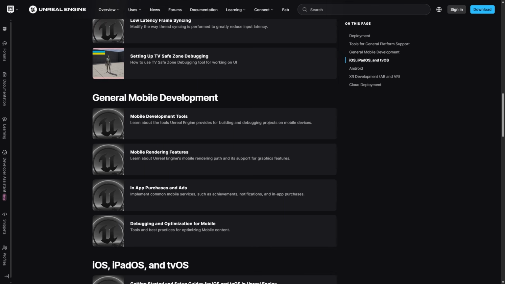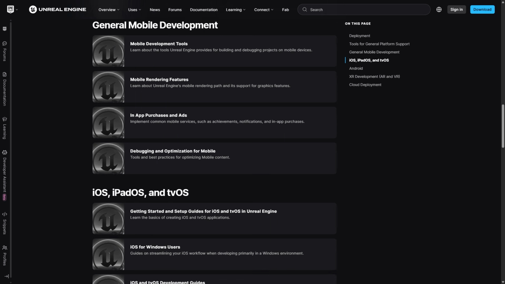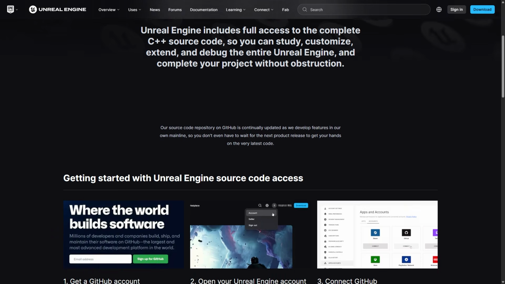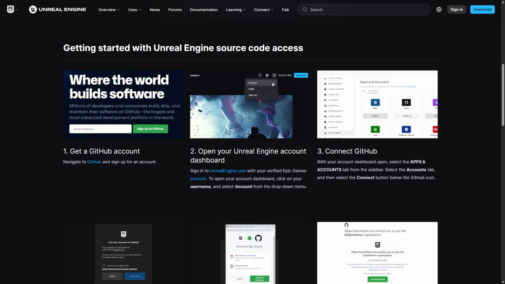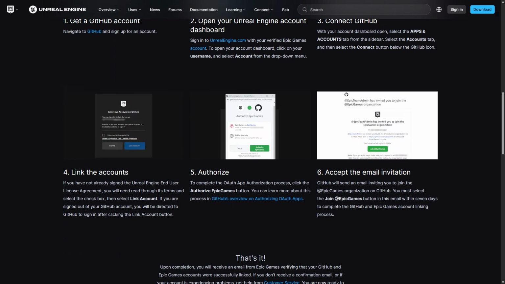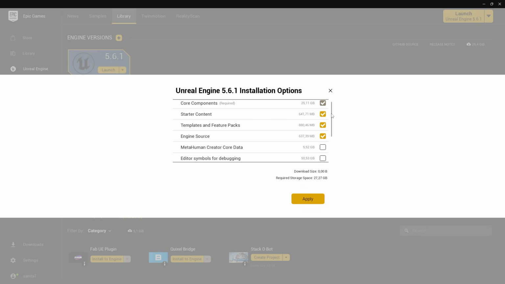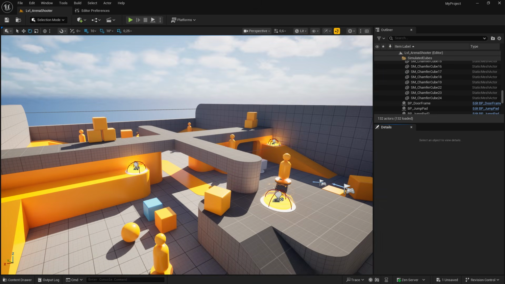For example, to develop and package for macOS, you'll need a macOS device with Xcode installed. On the other hand, developing and packaging for consoles requires obtaining the source code and compiling Unreal Engine. It cannot use the pre-compiled version obtained through the Epic Games launcher. The source code to build Unreal Engine can be downloaded from our GitHub repository. Developing and packaging for some platforms such as Linux, mobile, and XR platforms may require additional SDKs and Unreal Engine components. Let's take a quick look at how packaging a project works and what is happening when you trigger it.